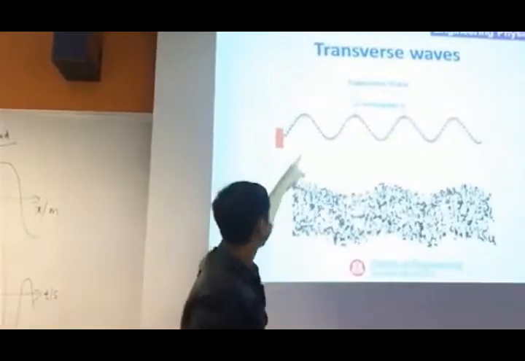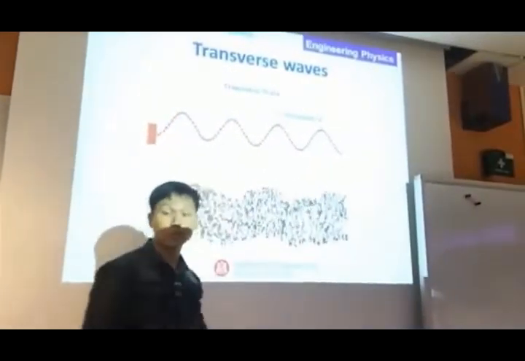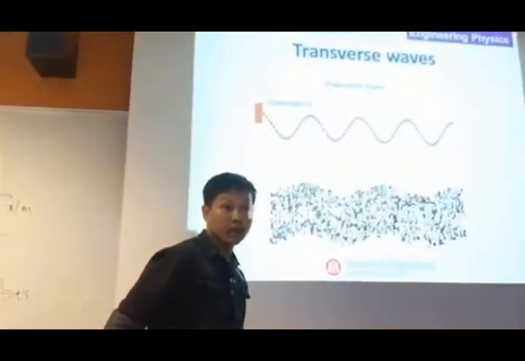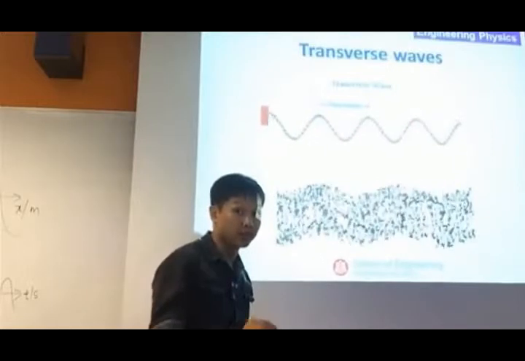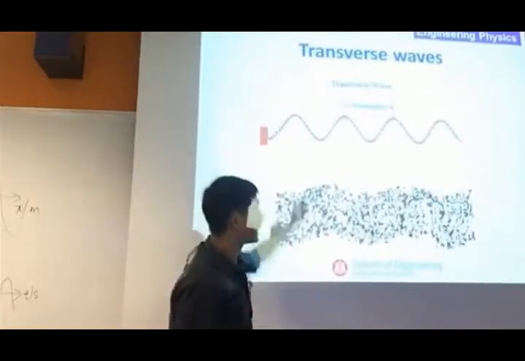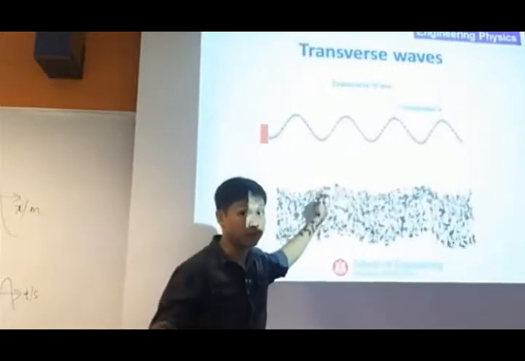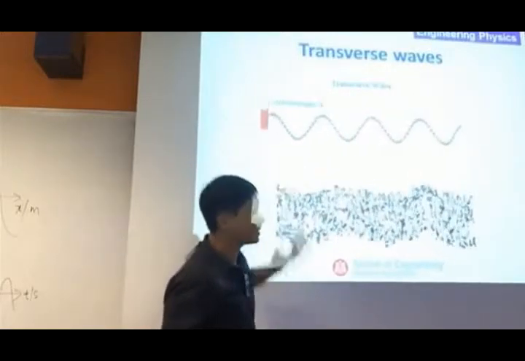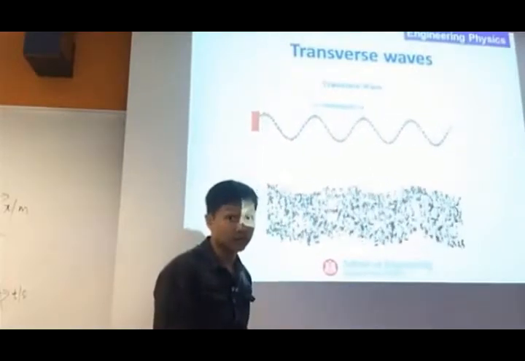If you look at this, this is 1, 2, 3, 4, 5. So which ones are in phase? Remember the definition of in phase: they are at the same displacement from the equilibrium position, and moving in the same direction at one particular instant.